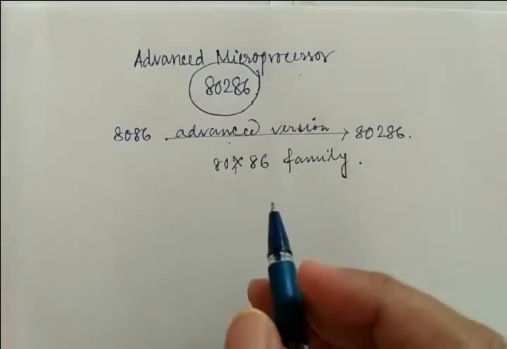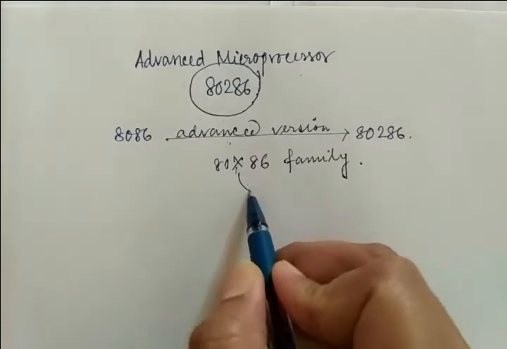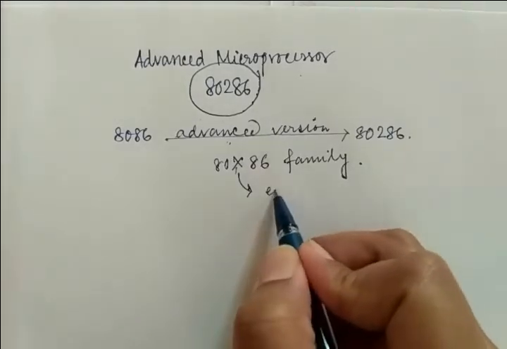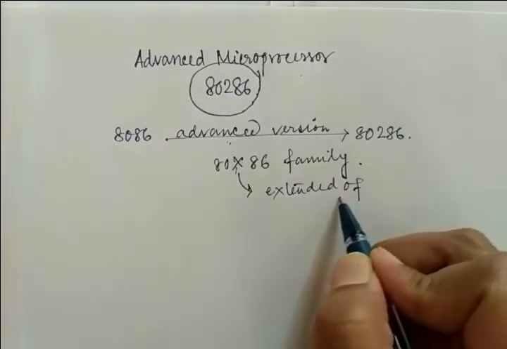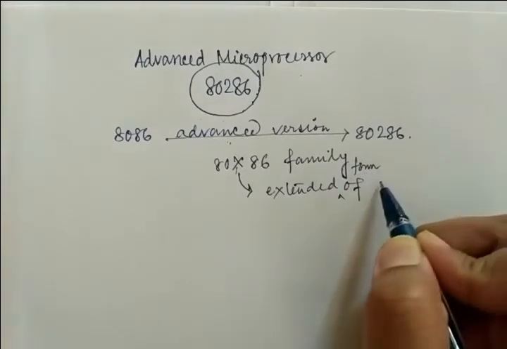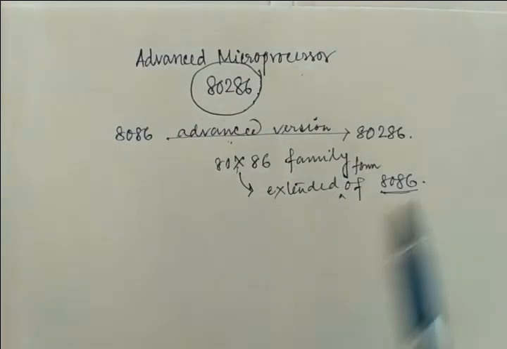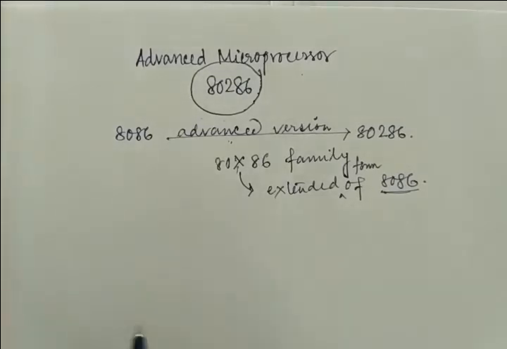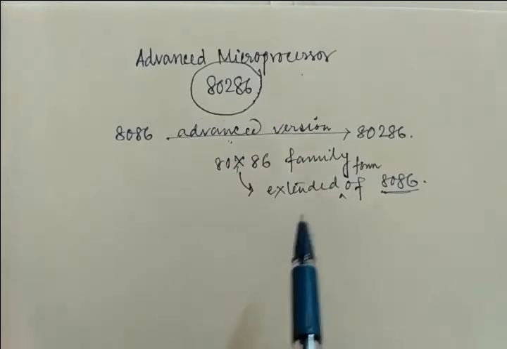So we can say that this x means the extended form of 8086. You can write that this is nothing but the extended form of 8086. Previously I have already told that this is the advanced version, this is the extended version of 8086. So this x portion is nothing but the extended form of 8086, right?